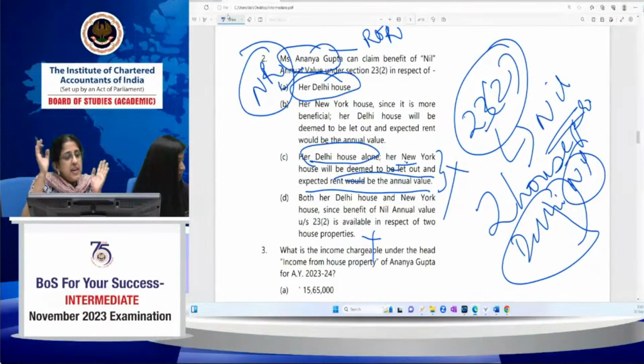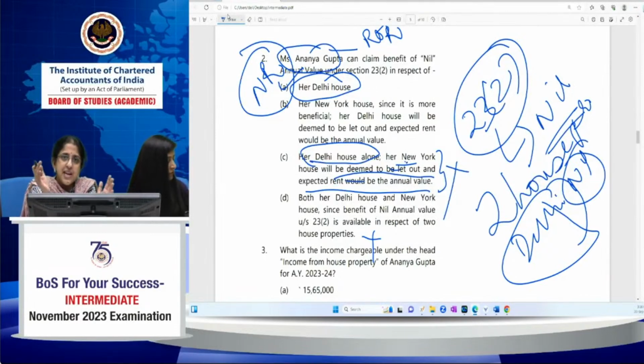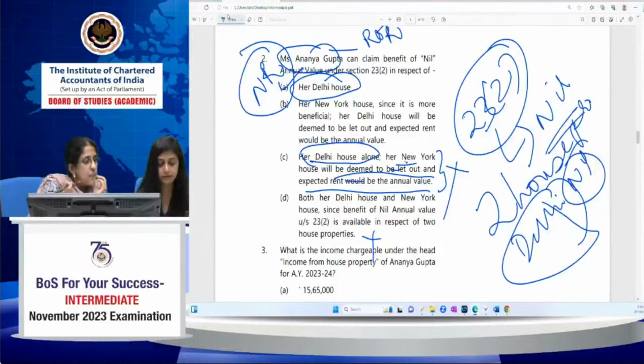Now you've understood, Naman, Dipanshu and Durga. Why do Dipanshu and Naman say D? D would have been right if Ananya Gupta was an R&OR and her global income was taxable. If everything is taxable, then by virtue of 23(2), you will exclude Delhi and New York. But she is not an R&OR. She is a non-resident. That's where residential status plays an important role in answering the question. I hope you've understood, Naman, Dipanshu and Durga.